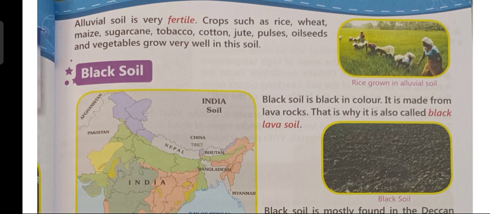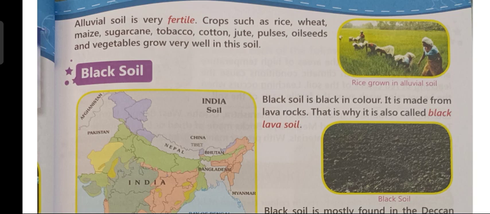And these fine particles or materials are known as alluvium. So, the particles which are brought down from the mountains are known as alluvium. And that is why, children, this soil is known as alluvial soil. So, from alluvium, alluvial soil has got its name. And, children, this alluvial soil is the most fertile soil found in India.